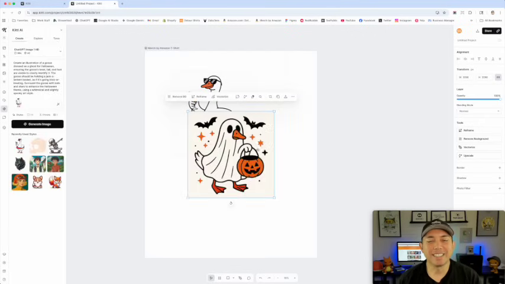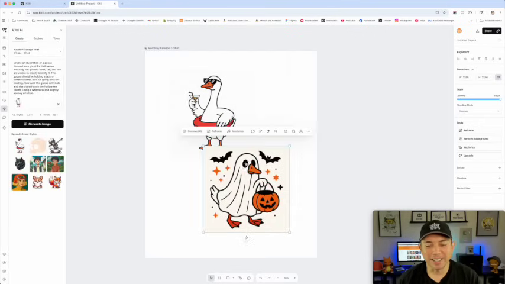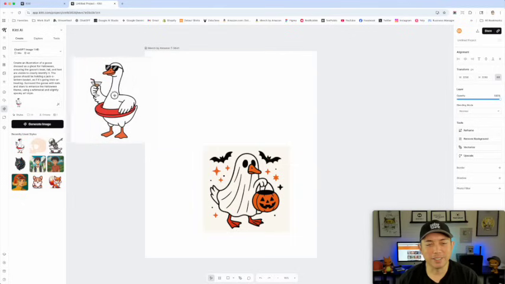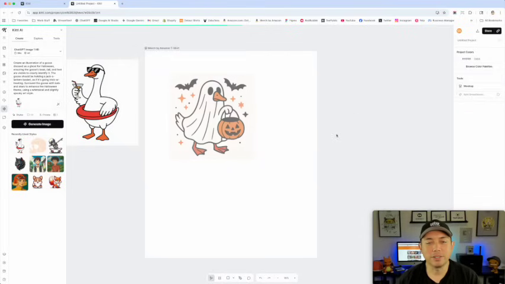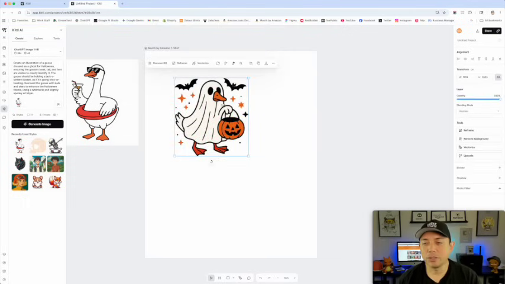All right, it's done, and you can see there it is. So it's, like I said, the beak pops out of the ghost, the tail and the feet, and it's holding a jack-o'-lantern, and perfect. So I'm gonna put this here, and I'm gonna remove the background, first of all. That's great. And I am also going to vectorize this. So I think that will help out too.